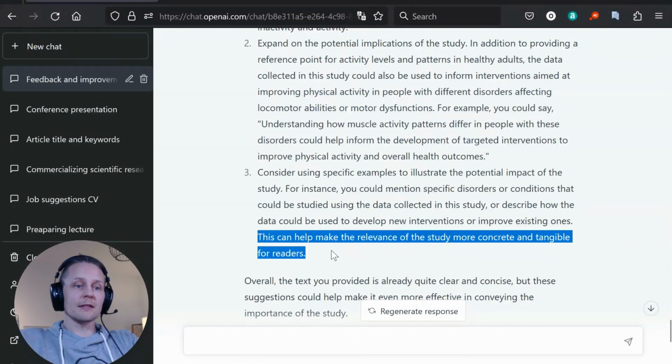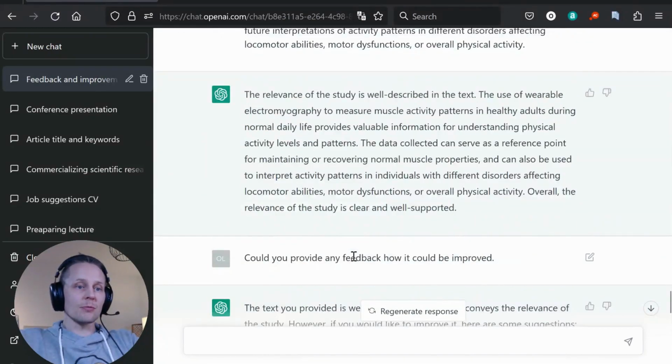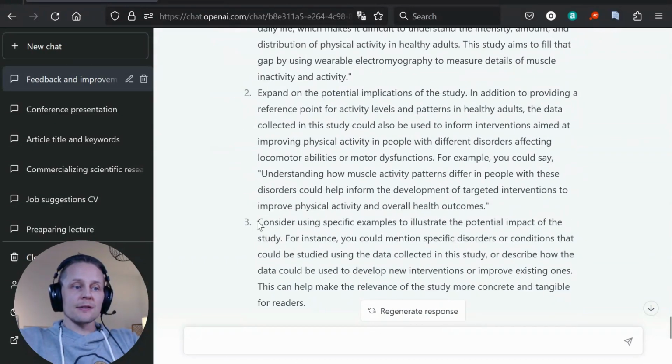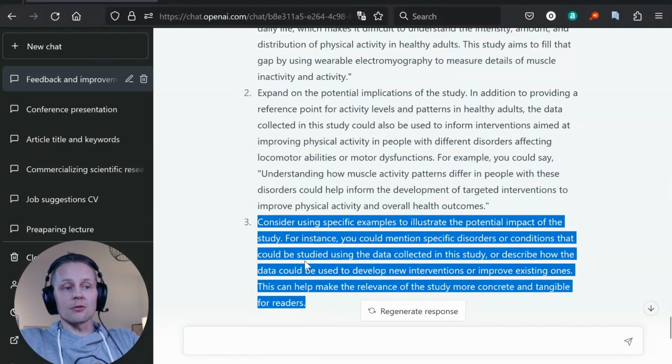This can help make the relevance of the study more concrete and tangible for the readers. And I think that is a good point. And at least if I was writing this paper, I would really look into it.